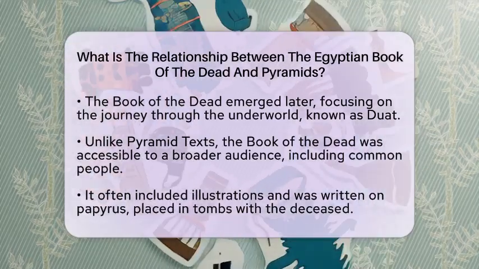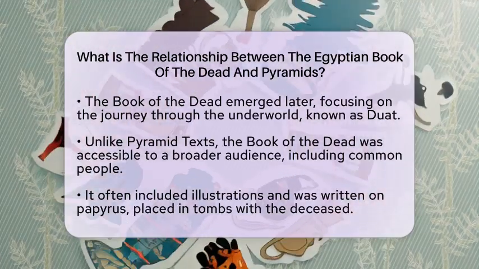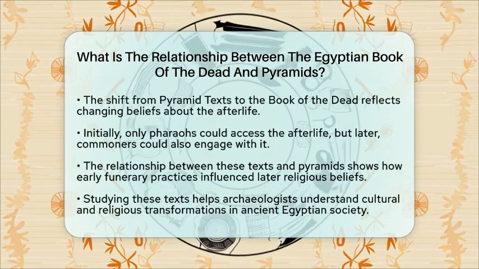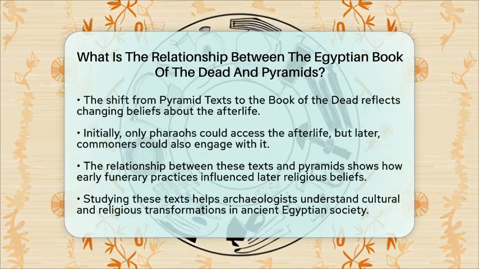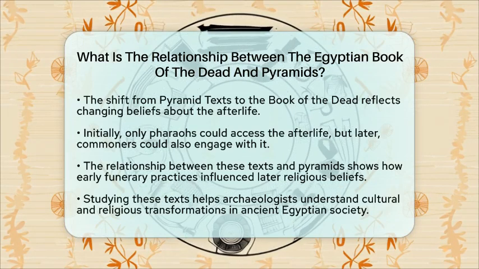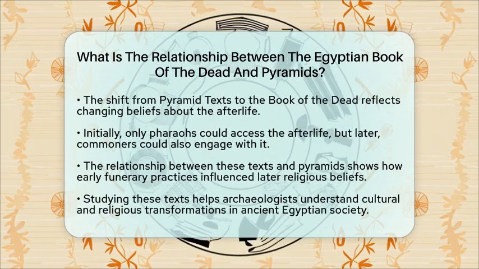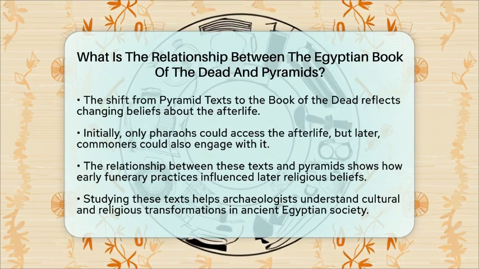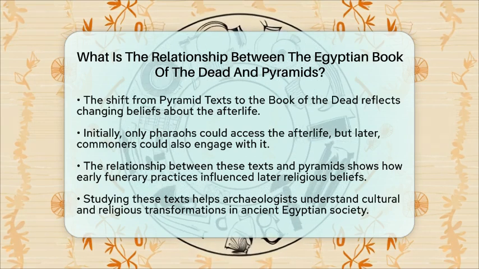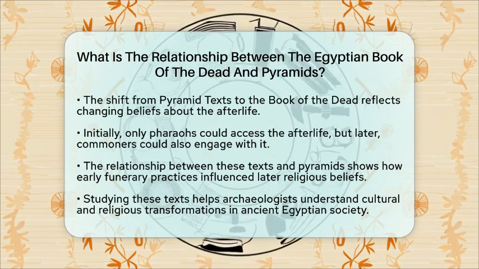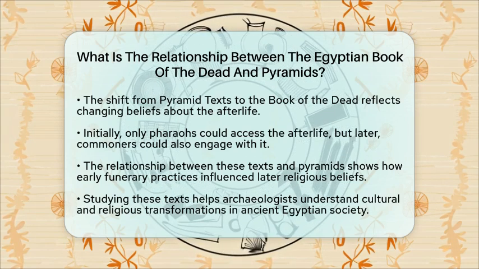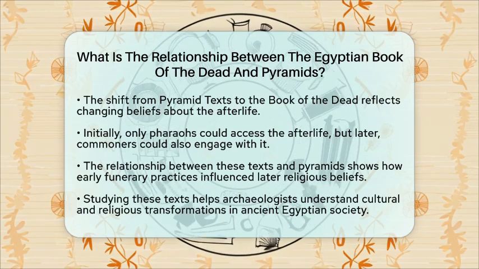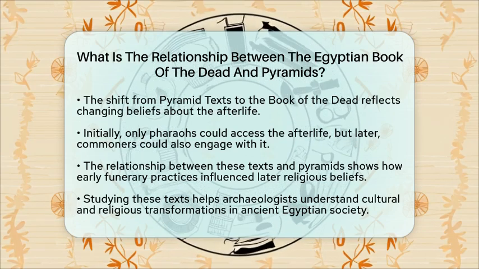From an archaeological perspective, the relationship between the Egyptian Book of the Dead and pyramids highlights how early funerary practices influenced later religious texts. The study of these texts provides a window into the development of ancient Egyptian beliefs and practices surrounding death. By examining how the pyramid texts evolved into the Book of the Dead, archaeologists can gain a clearer picture of the cultural and religious transformations that occurred in ancient Egyptian society. This connection between the texts and the pyramids showcases the rich tapestry of beliefs that shaped the ancient world.